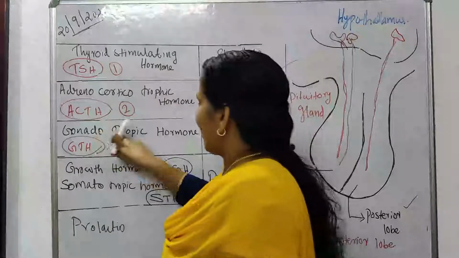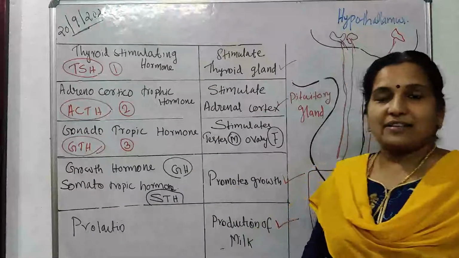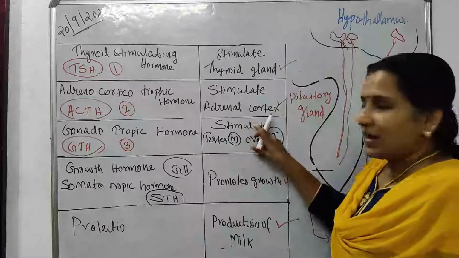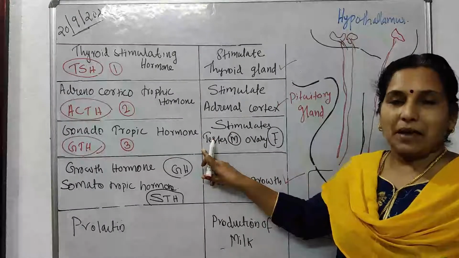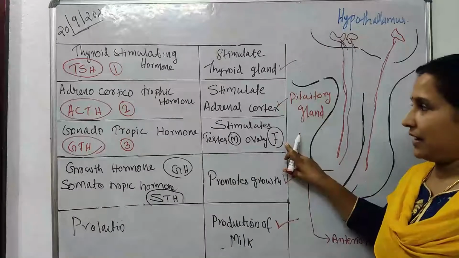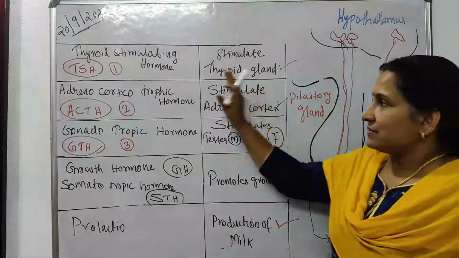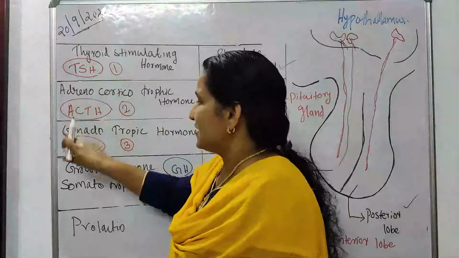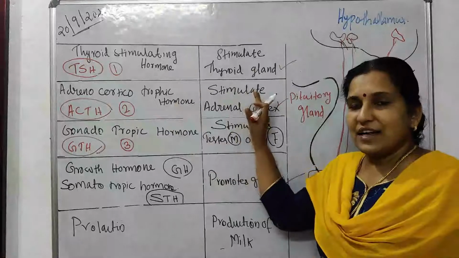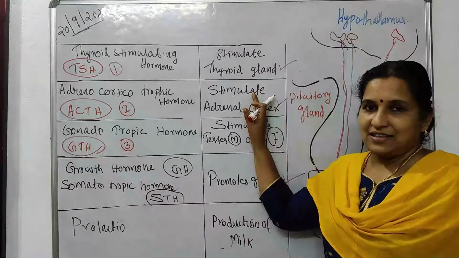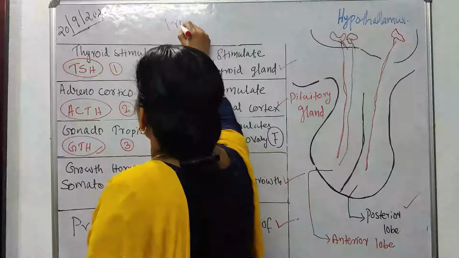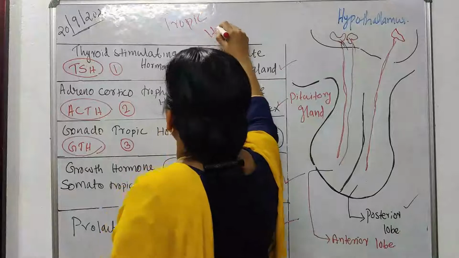Gonadotropic hormone stimulates the function of sex hormones, that is, it stimulates the testis present in the male and the ovary present in the female. Since TSH, ACTH and GTH stimulate the other endocrine glands, they are known as tropic hormones.